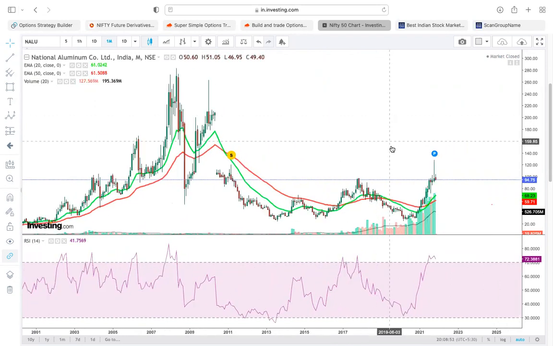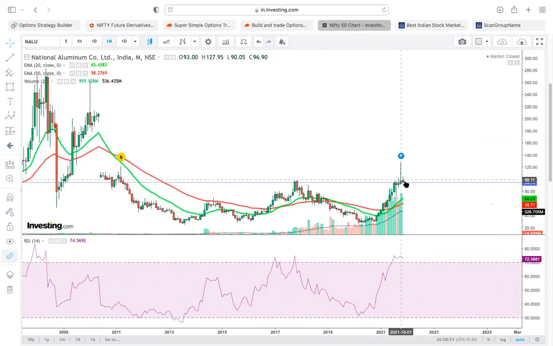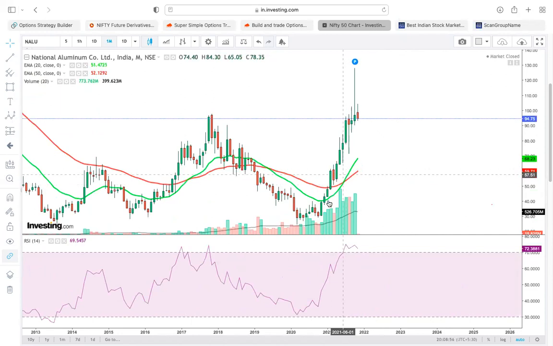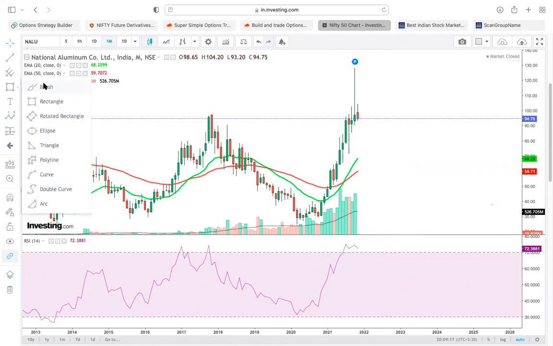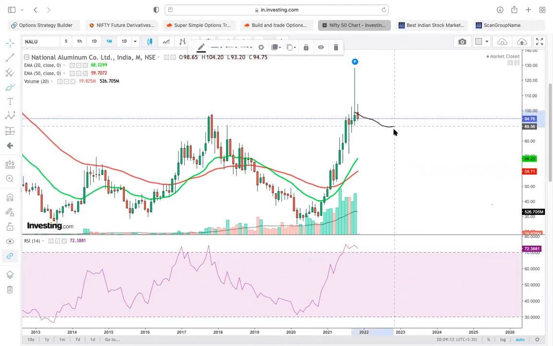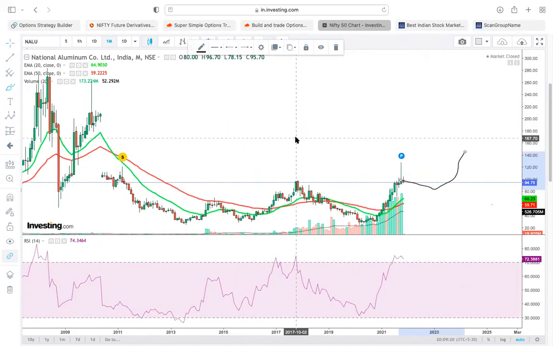So Nalco is near the breakout. See, you just think over, it has rallied in very strong candles. Definitely we need some pause, no? We need some consolidation. It cannot keep on rallying. It may take a pause like this, and again go up like this. Keep on holding these stocks.